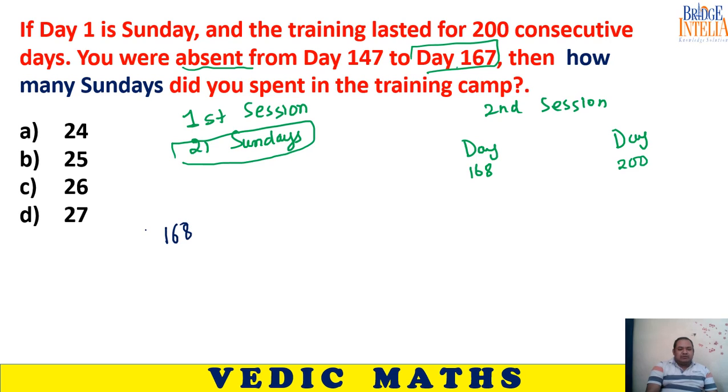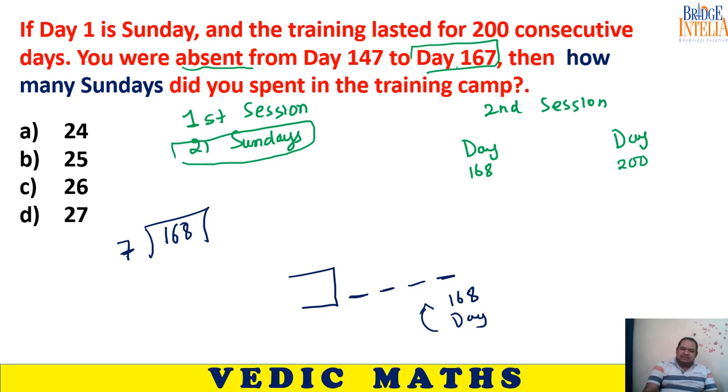If you divide 168 by 7, once the weeks have completed, on which extra day does day number 168 fall? The same thing we have to do: find complete weeks plus extra days. So if you divide 168 by 7, 14, 28, it is completely divisible.